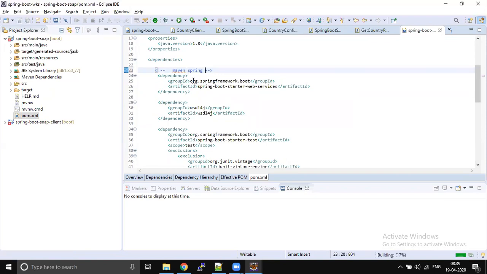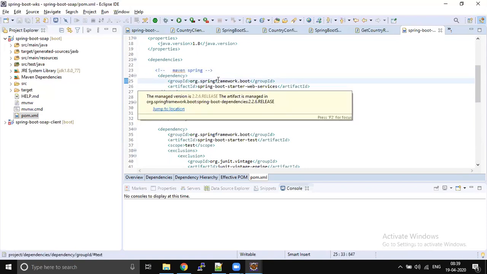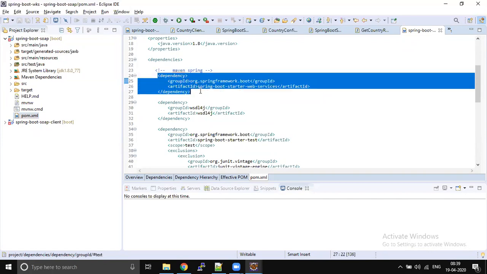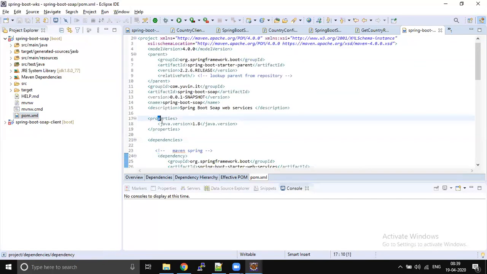Spring is open source, and the entire source code base is available in GitHub. Go and check your GitHub; there you will see a similar project structure. Even there you can identify pom.xml, with a dependencies tag and a properties tag.